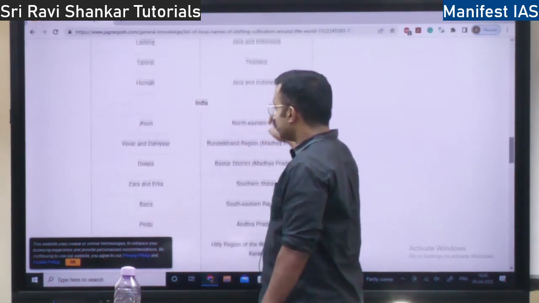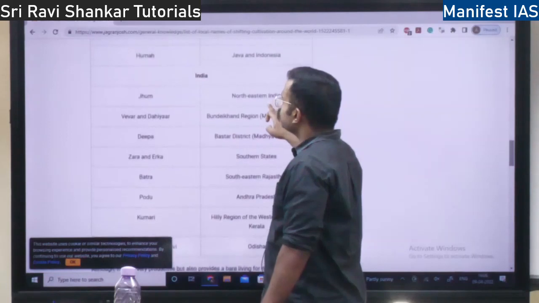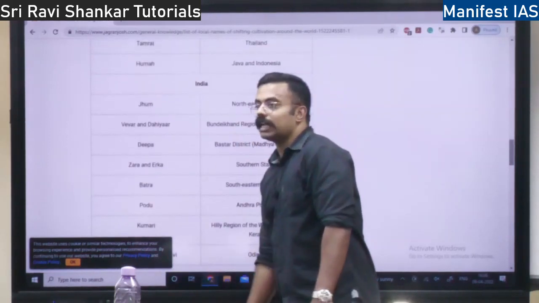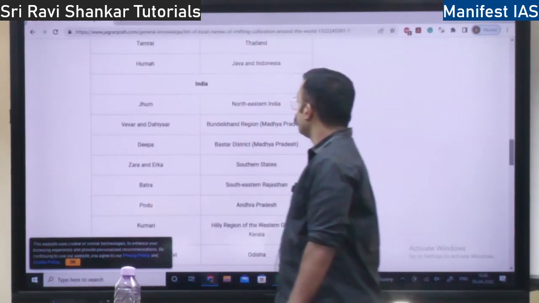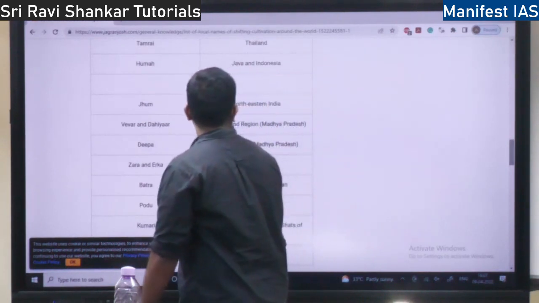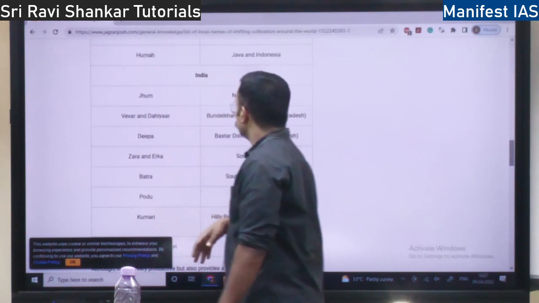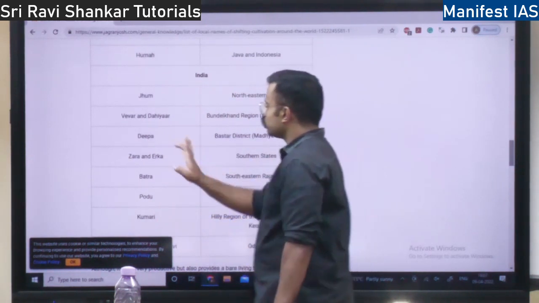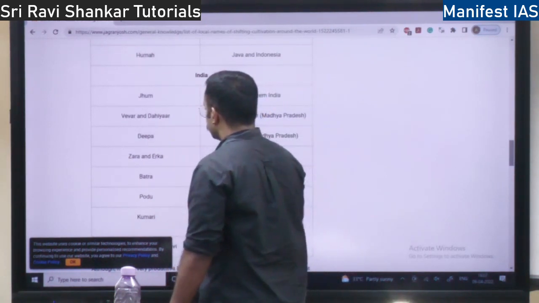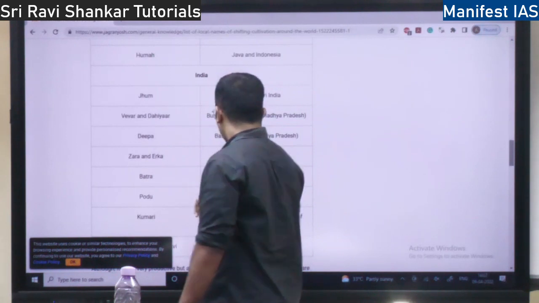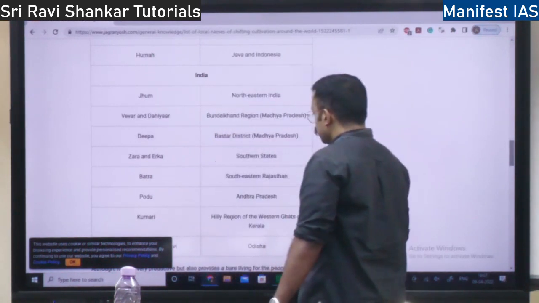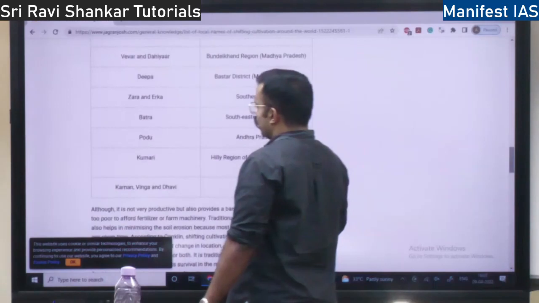So in India, in Northeast India, we call it Jum. Jum cultivation. Madhya Pradesh, it is called Vevar or Dahiyar. In Madhya Pradesh, it is also called Deepa. South states, it is called Zara or Erka. Rajasthan, it is called Batra.